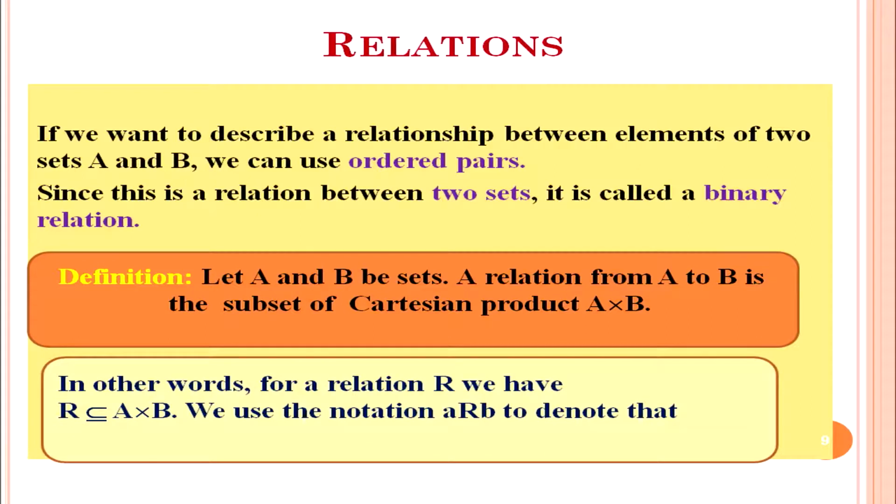In other words, for a relation R, that is capital R, we have R is a subset of A cross B. We use the notation A R B, that means A is related to B, to denote that (a, b), that is the ordered pair (a, b), belongs to capital R, that is the relation. We may conclude that a relation is a subset of the Cartesian product between two sets. Let us observe the relations between two sets.